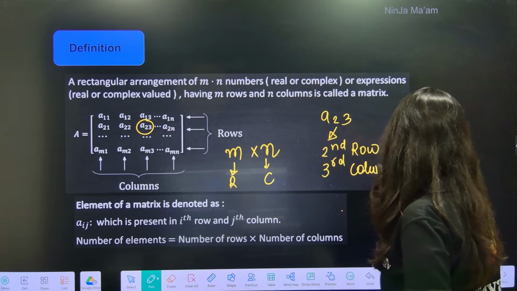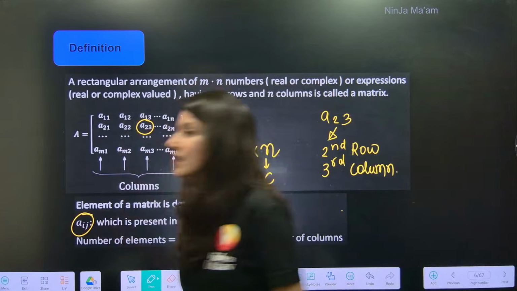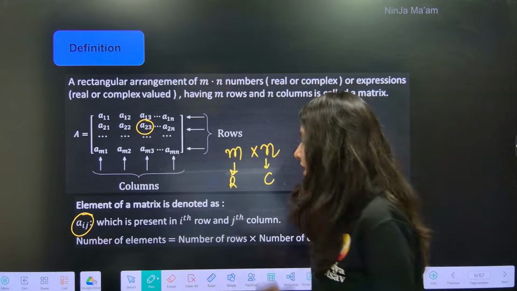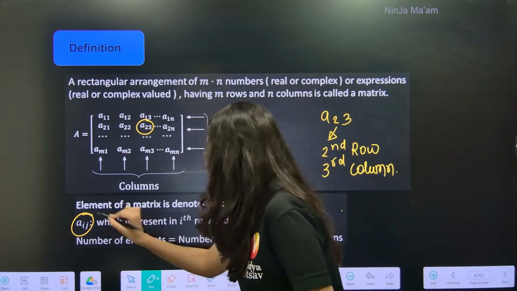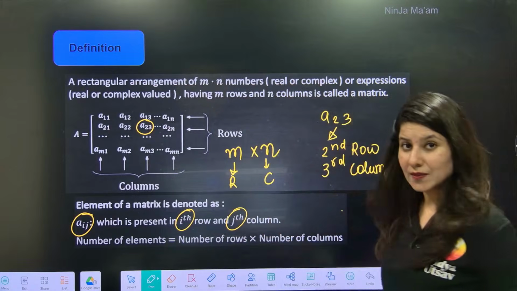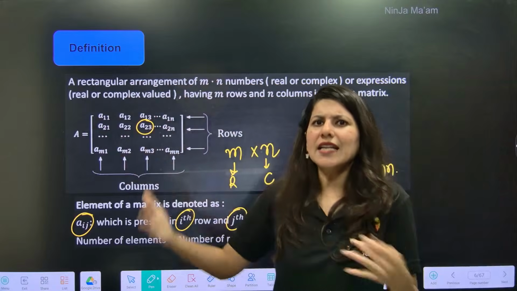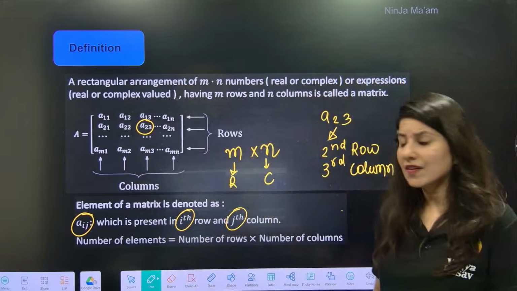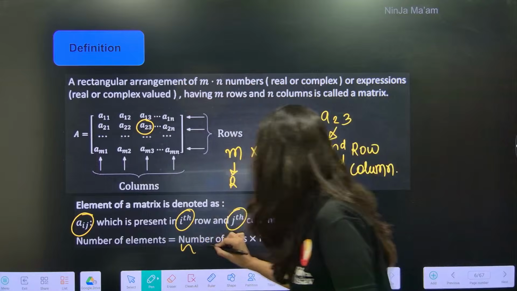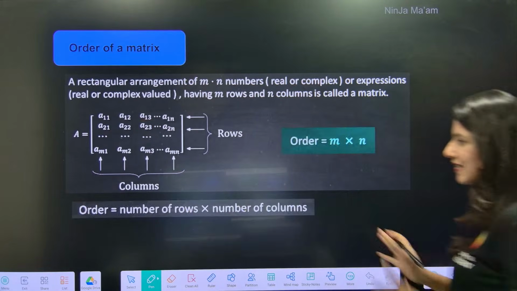So an element is denoted by Aij, where Aij is present in the ith row and jth column. If I talk about the number of elements in this particular matrix, it is the number of rows multiplied by the number of columns.